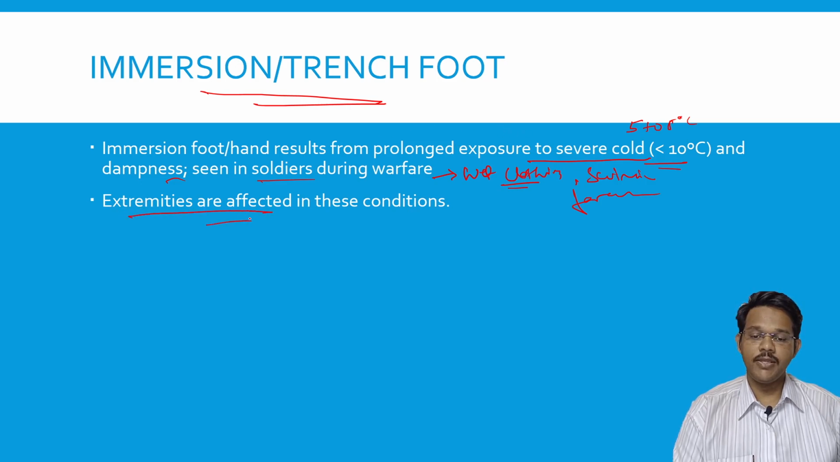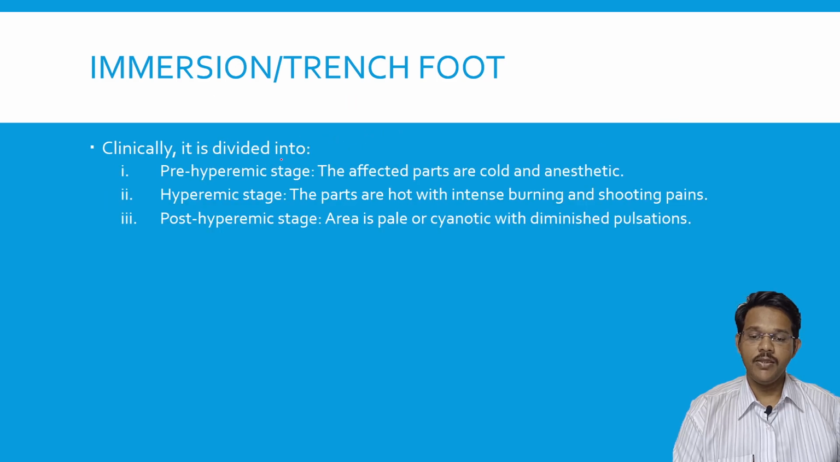Extremities are usually affected in these conditions compared to other parts. Since the extremities have lesser blood supply, these are the affected parts. Clinically, it is divided into pre-hyperemic, hyperemic, and post-hyperemic stages. In the pre-hyperemic stage, the affected parts are cold and anesthetic, so there is no sensation present. In the hyperemic stage, the parts become hot with intense burning and shooting pains. Later on, they become pale and cyanotic with diminished pulsation. So first there is decreased sensation because of dying of nerves. Later on, there is a burning sensation. Later they become cyanosed, and with the decrease in blood supply, they become pale.